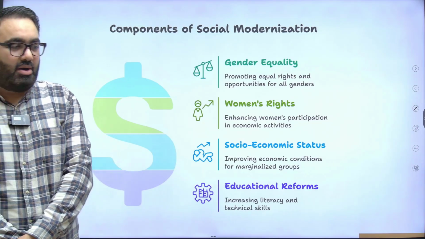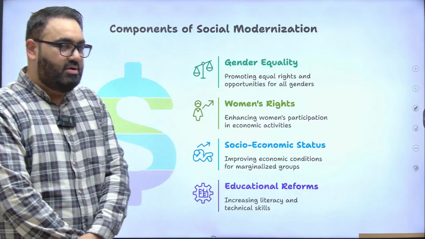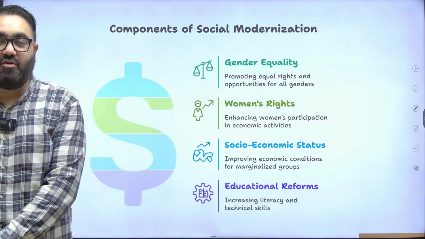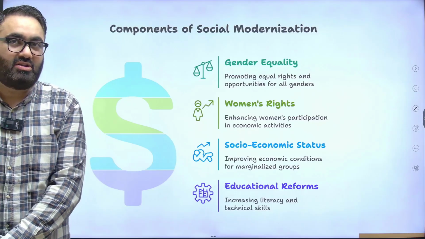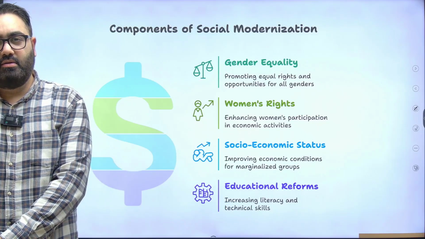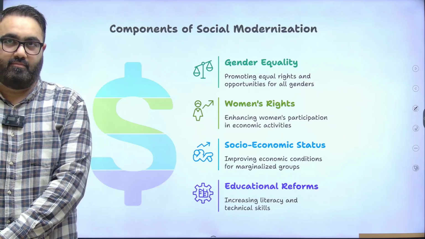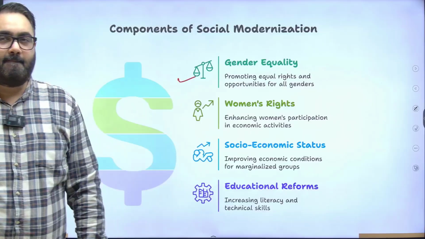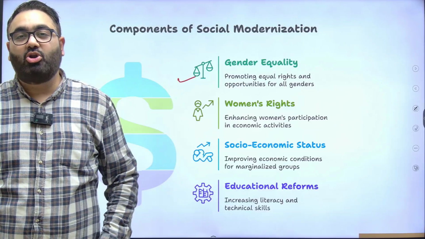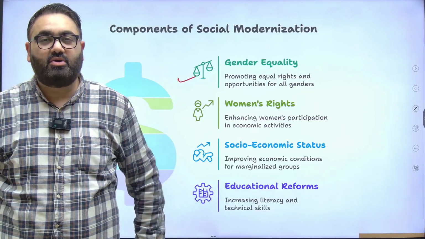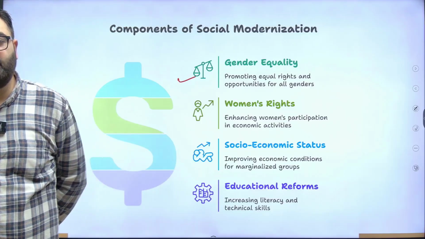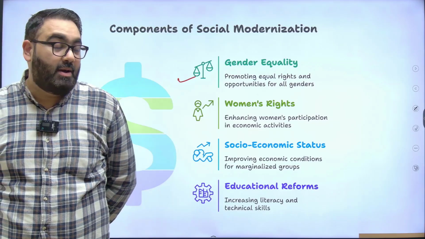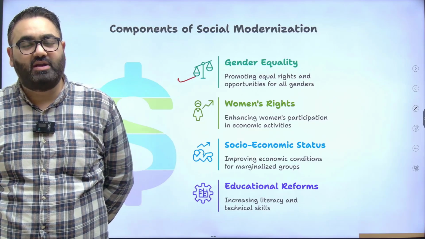It was not just about industry, it was not just about agriculture, it was also about doing the right thing for your own population. This is what the government of India did to improve our own society. First, government focused on gender equality. They made sure that all the laws in India that are discriminatory against women are gone. For example, the Hindu Code Bill was introduced. The government made sure that, for example, political rights, etc., are common irrespective of the gender.